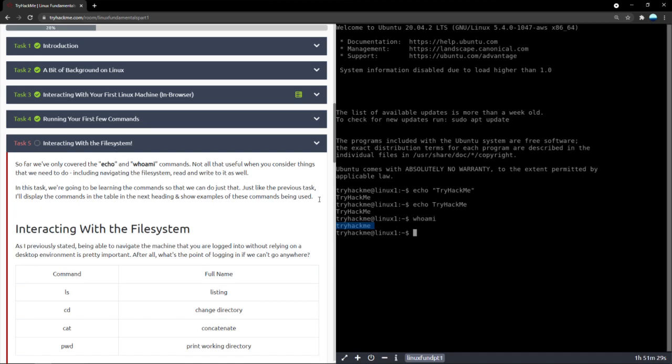Now, if you think about it, echo in itself, when you're saying something and it's returning it back, seems pretty useless. In more complex applications where you have to output different stuff, it is useful. But right now, our learning of echo and whoami seems pretty useless. The thing is, with echo, when you write programs, let's say you're running a script to add two numbers, you can accept two numbers and echo out the output.